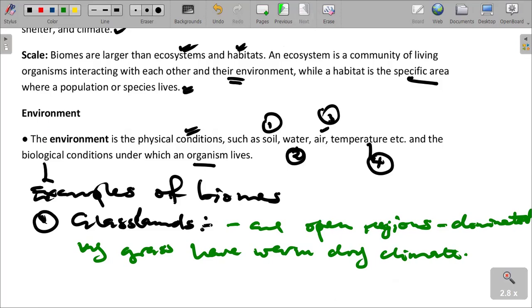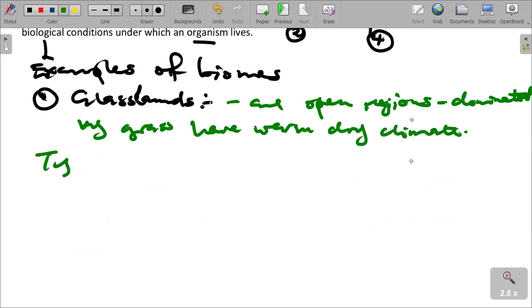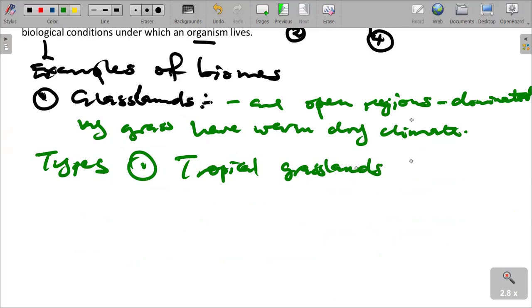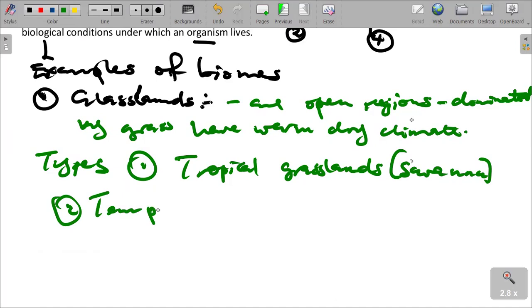There are two types of grasslands. We have the tropical grasslands, which is sometimes also called the savanna, and number two, the temperate grasslands.